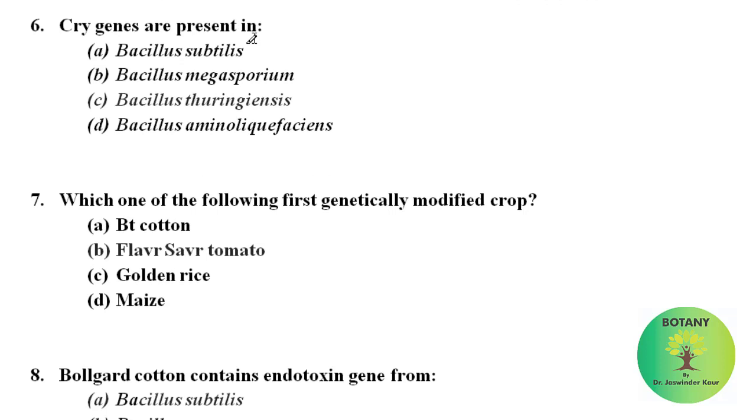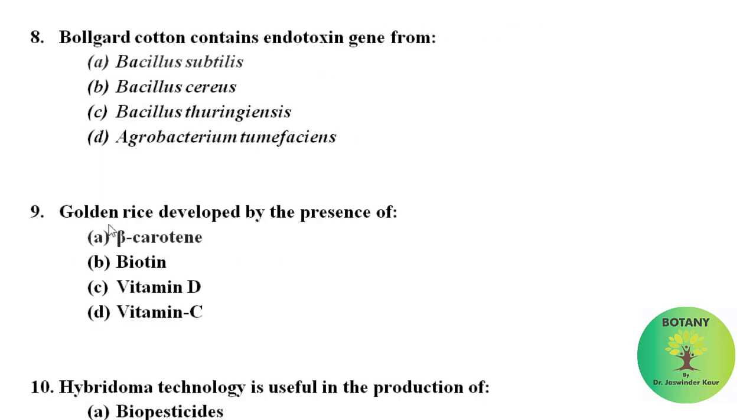Cry genes are present in Bacillus thuringiensis. Which one of the following is the first genetically modified crop? First genetically modified crop among this is Flavr Savr tomato. Bollgard cotton contains endotoxin genes from Bacillus subtilis.